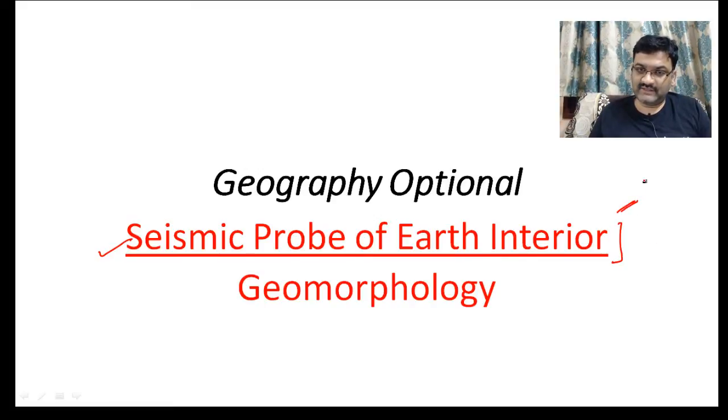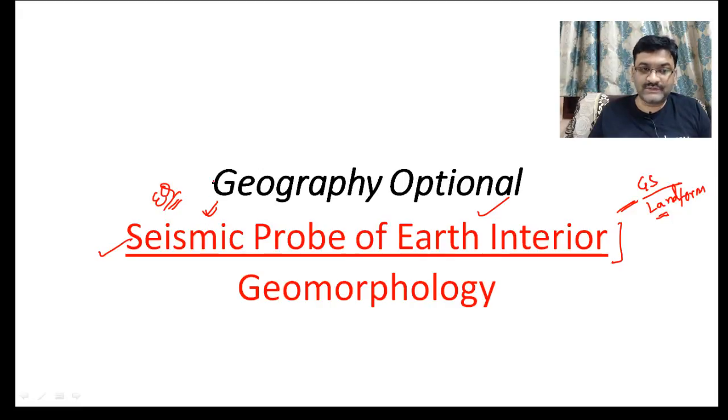This will be there in the GS landform chapter. In physical geography you will be studying about the interior of the earth, and seismic probe in the sense it is about the earthquake waves. Earthquake is seismicity, and how these earthquake waves can be used for the study of earth's interior, that we are trying to understand here.